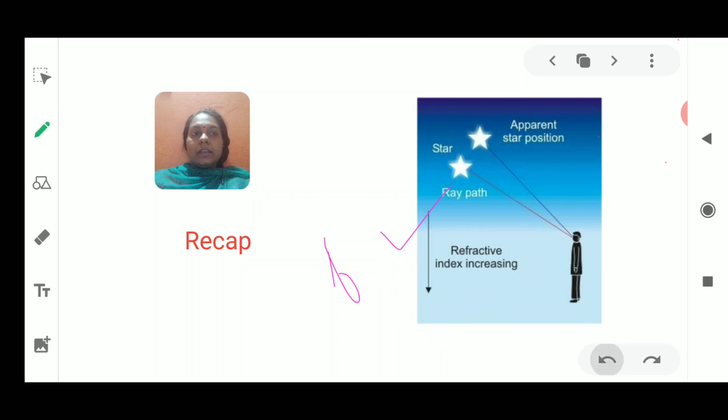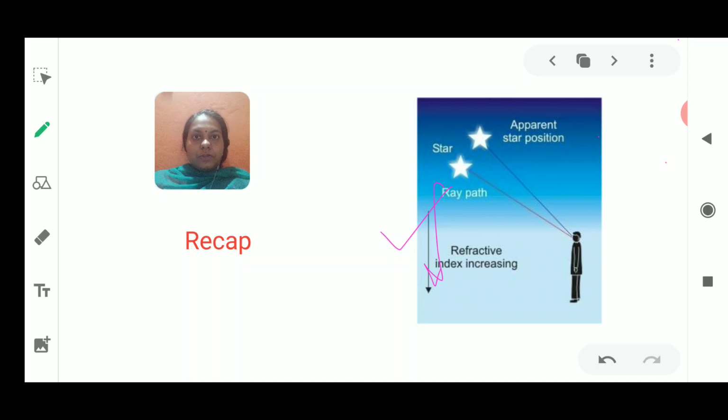As we are standing here on the earth, the refractive index increases, due to which the light coming from the stars becomes different, and the apparent position of the star we see is different from the original position of the star.